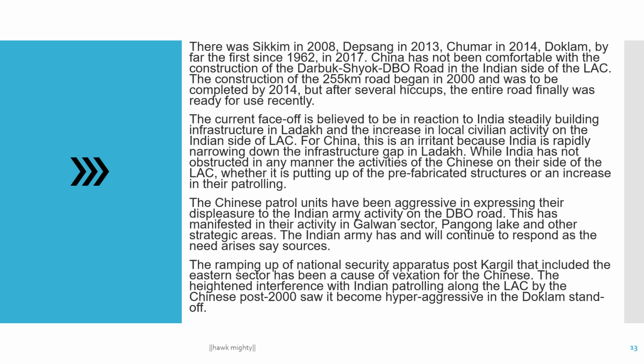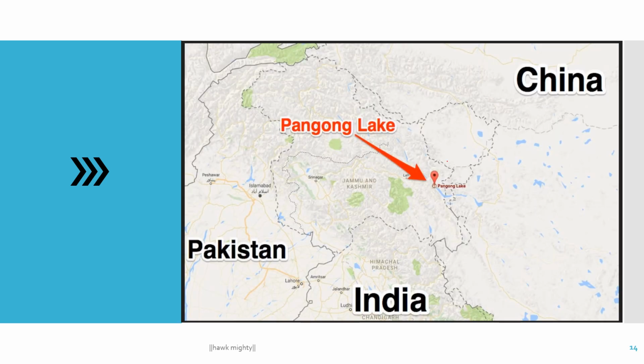And the ramping up of the national security apparatus post Kargil, which includes the eastern sector, has been a cause of vacillation for the Chinese, and the heightened interference with Indian patrolling along the LAC by the Chinese post 2000 became hyper-aggressive in the Doklam standoff. So you can see this is the point where the issue was generated between India and China, in the news at present. Both soldiers are fighting each other, and this is the Pangong Lake, the point where the Indian army and Chinese army are face to face fighting.